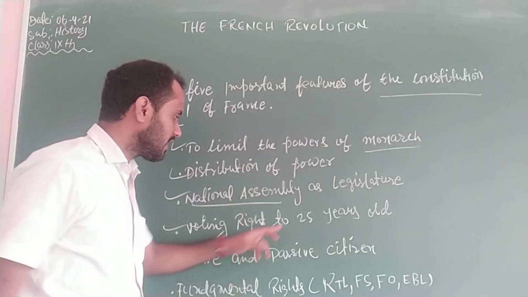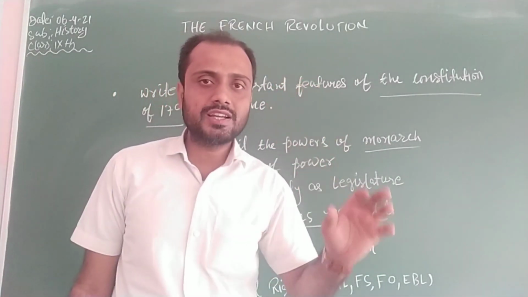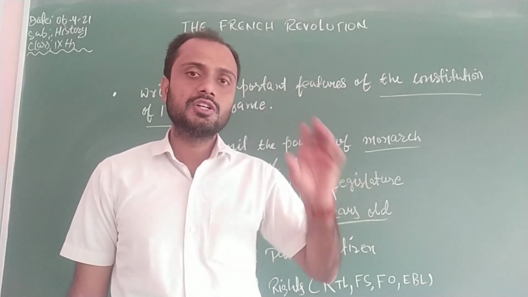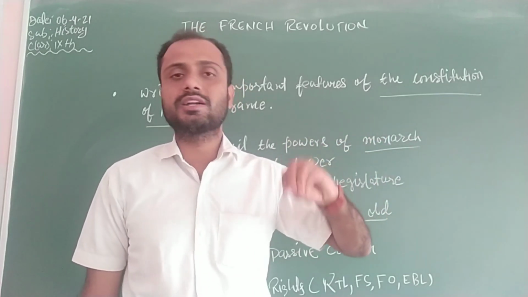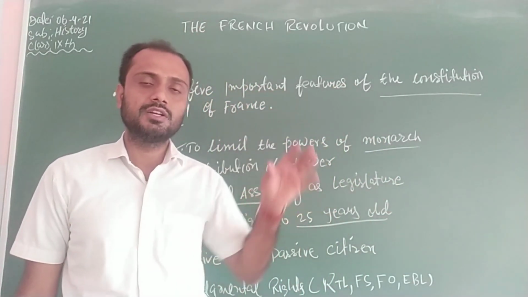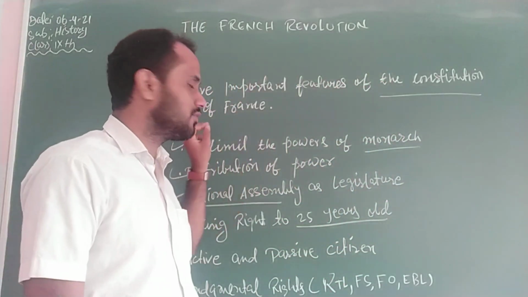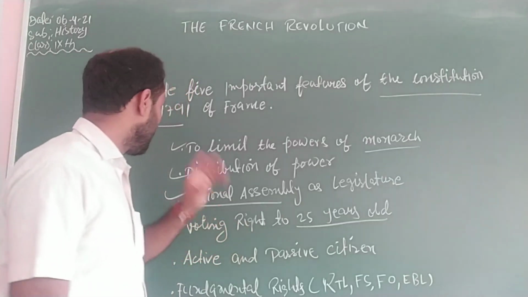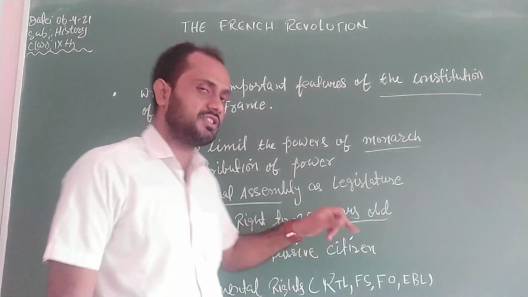Next one is voting right at 25 years old. Voting right was given to all people who were 25 years old or above.